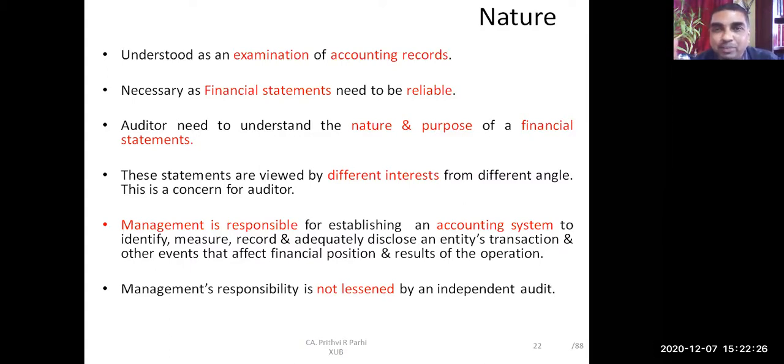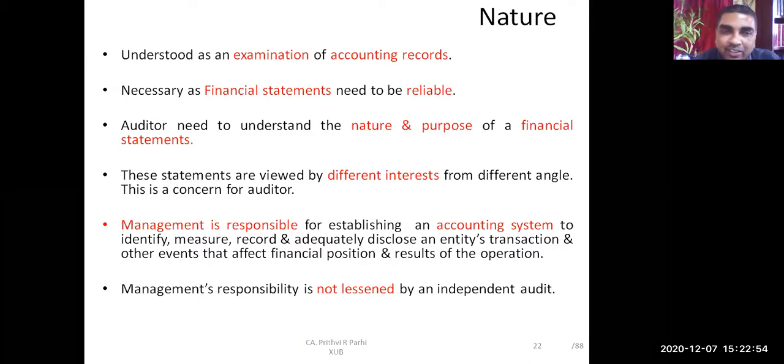And the financial statements are prepared by the management. There is a possibility that the management may purposefully make some wrong financial statement. So that needs to be evaluated, and some outsider, some independent agency, should give an opinion that the financial statements are reliable. Only then will all the stakeholders rely on this.